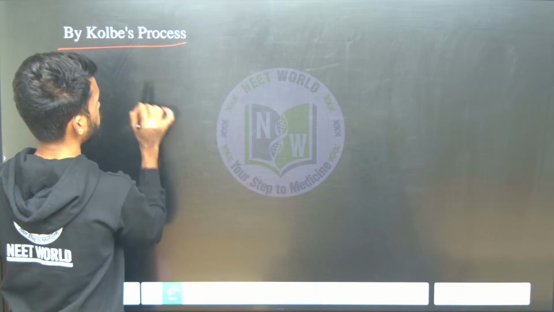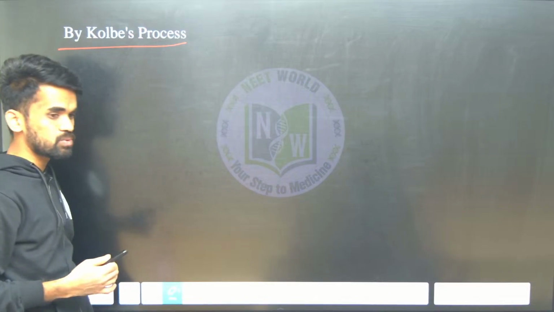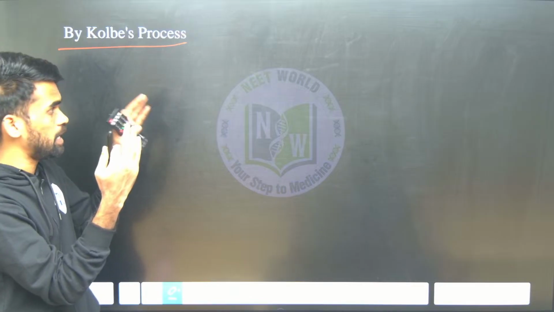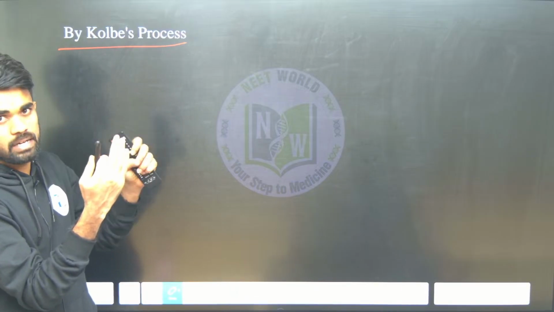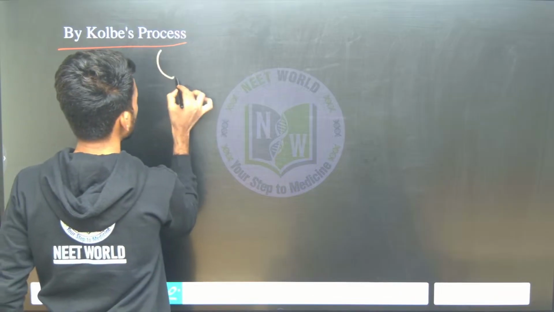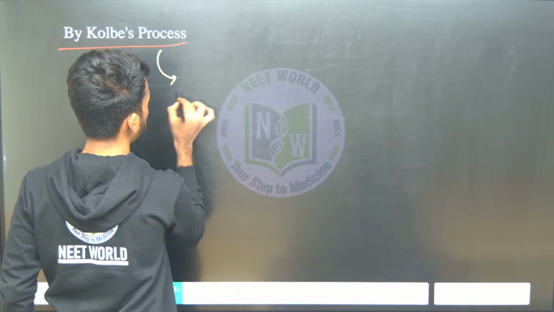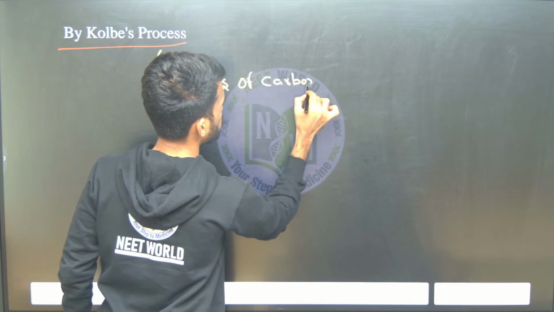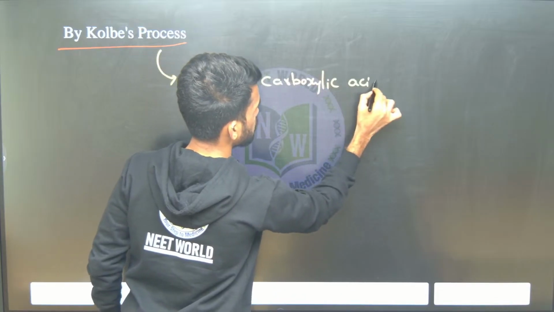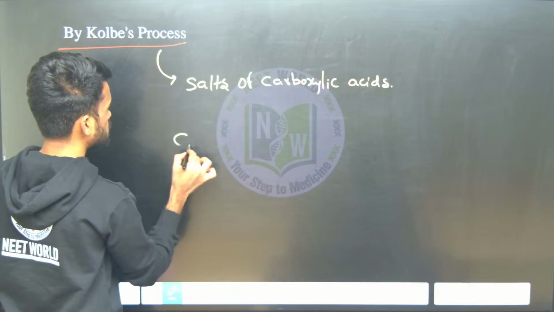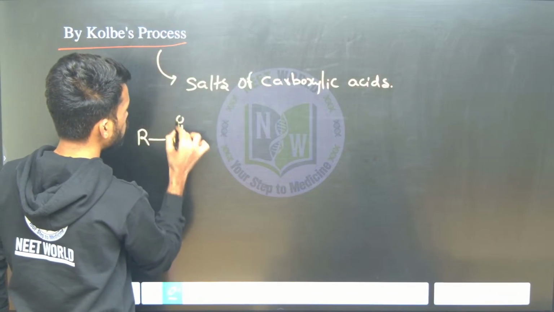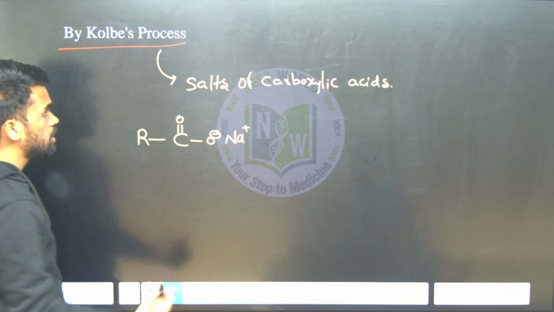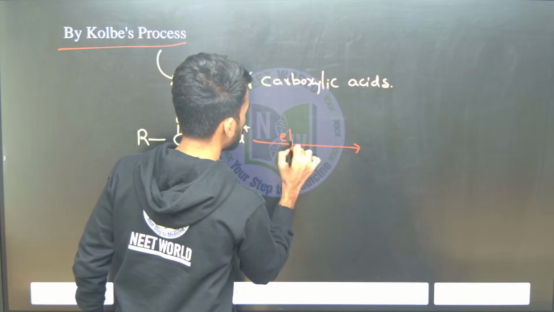Now what happens in Kolbe's electrolysis? Electrolysis means we are breaking the molecules by usage of current or electricity. For example, I am taking salts of carboxylic acids, like sodium salts you can consider, RCOO minus Na plus. So this is the sodium salt of a carboxylic acid. You can do the electrolysis process for this.